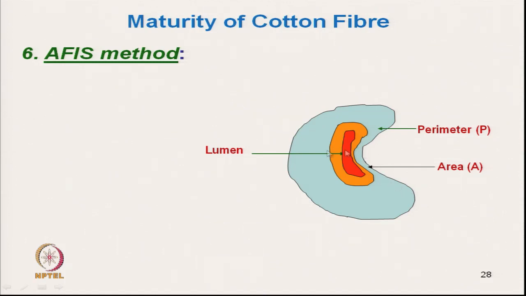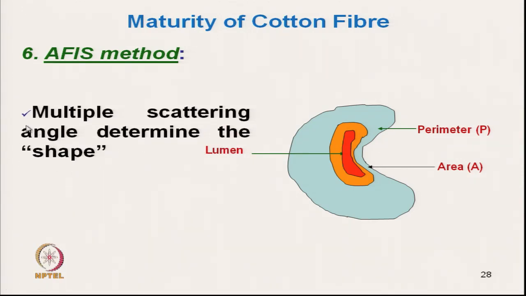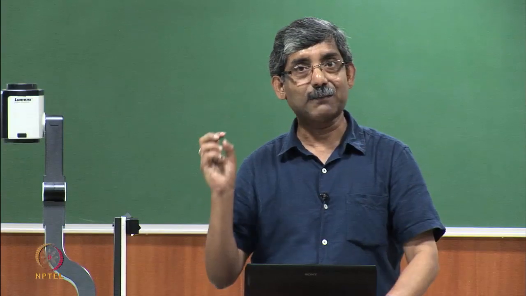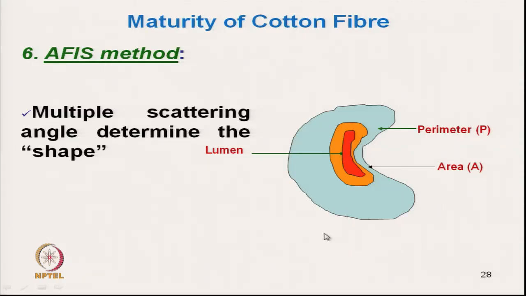and then the perimeter. So, in AFIS the principle is that multiple scattering angles determine the shape. So, multiple scattering from different directions gives the actual shape of the fiber. When the fiber flows through the air, it captures the image by multiple scattering and gives the actual cross sectional shape of the fiber, and from there we can calculate the cross sectional area.